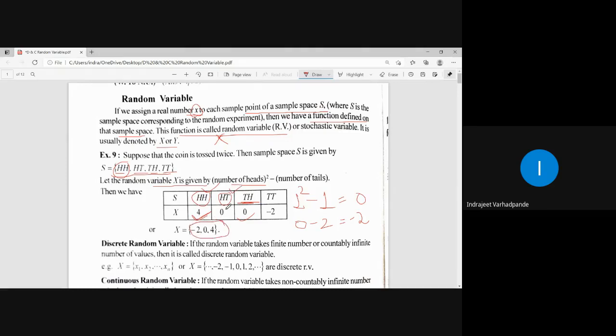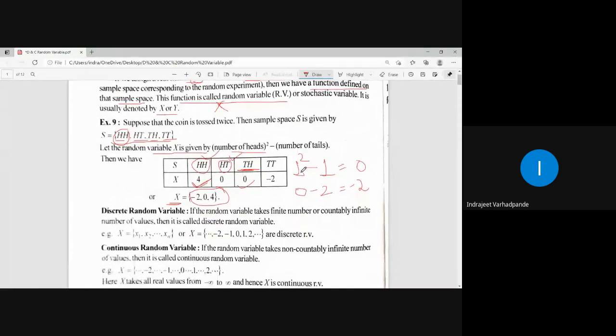Now, through this random variable, instead of taking down each outcome every time, I am taking the real numbers which are assigned to, or which are representing, those outcomes by means of the random variable. I hope this point is clear to everybody. What role does a random variable play? In place of considering the outcome every time, by means of a random variable or a function, I will be dealing with the real numbers. Is this clear?